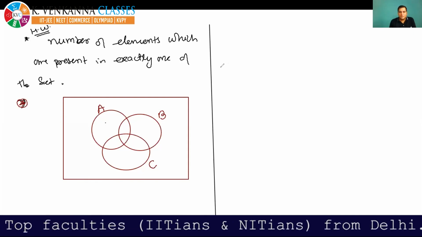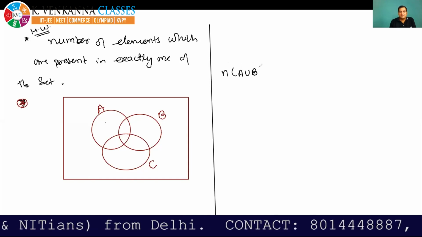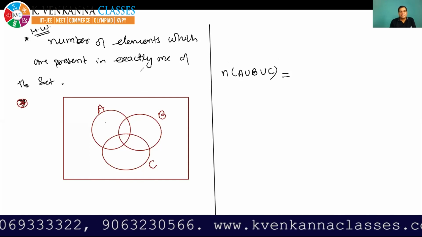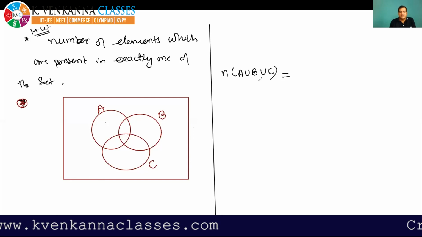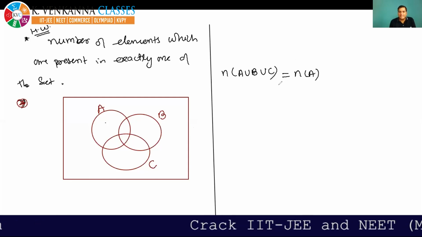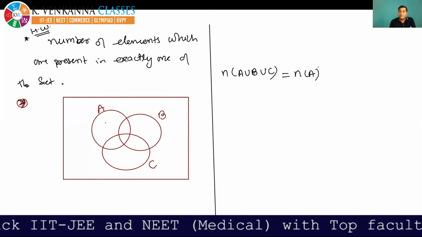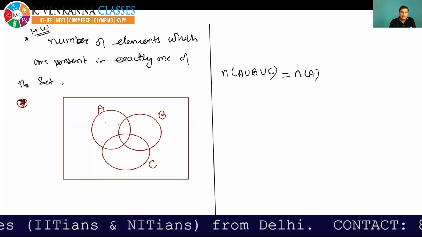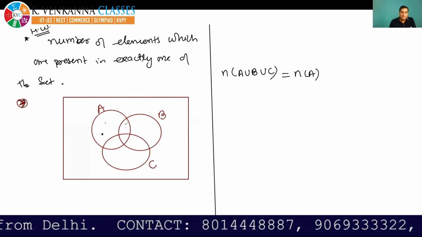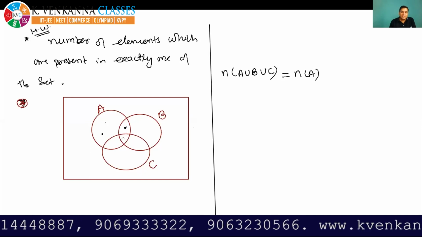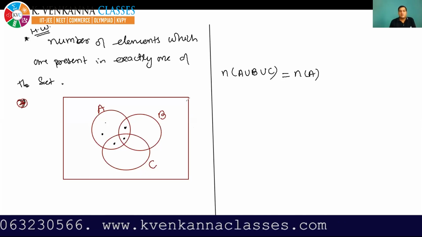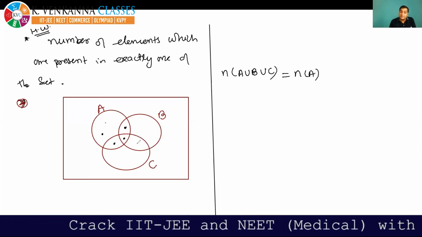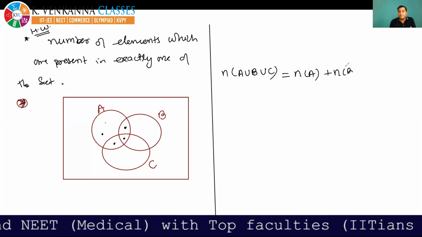See, I am going to write the formula for n(A union B union C). Okay, so you have to take all the elements present in A, B, and C. So first of all, for this formula, I am writing n(A). Everyone, please focus. If you are taking n(A), then what elements will come in n(A)? These elements will come. This element also will come. This element will also come. And this element will also come in n(A). Now, you have to take these elements also. That's why I am adding n(B).